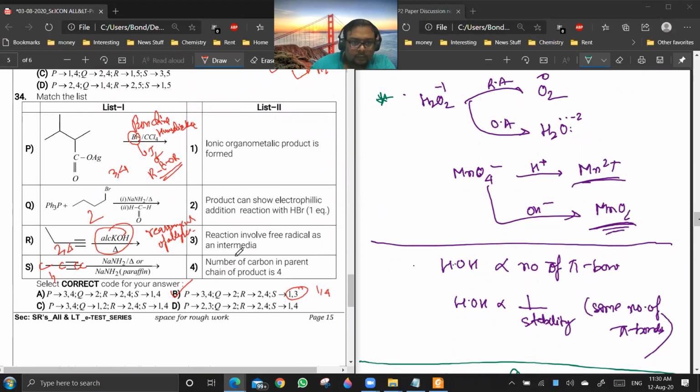Sir, in the Gomberg-Hunziker reaction, won't we get a carbanion intermediate? No. You get a radical intermediate in that case. I have given you the corrections in the mechanism in the notes.